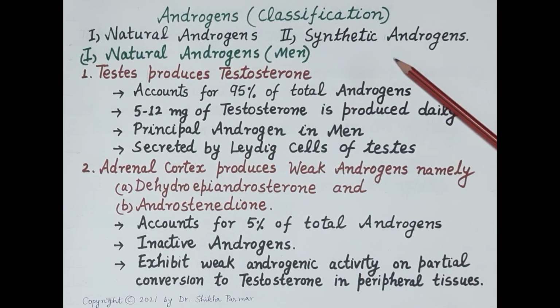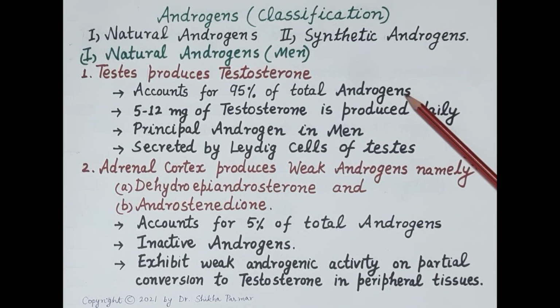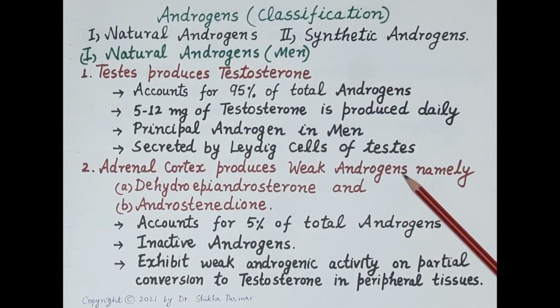As discussed earlier, testosterone is the principal androgen in men, and the testes produce testosterone, which accounts for 95% of the total androgens in men. The testes produce about 5 to 12 milligrams of testosterone daily, and testosterone is secreted by the Leydig cells, and these Leydig cells are located in the interstitium of the testes between the seminiferous tubules. Now, apart from the testes, another minor source of weak androgens is the adrenal gland.